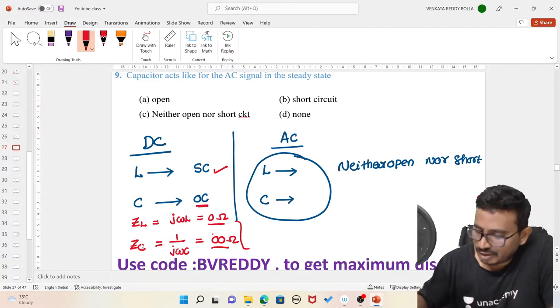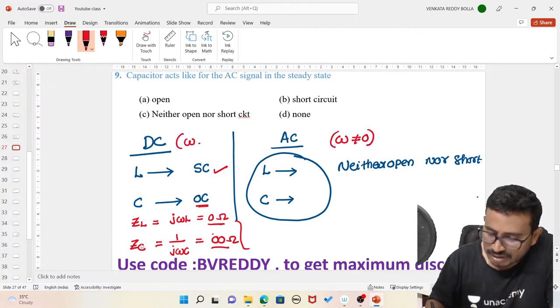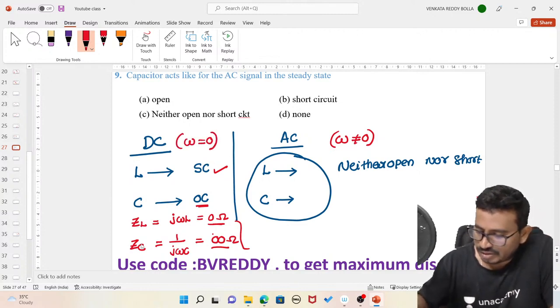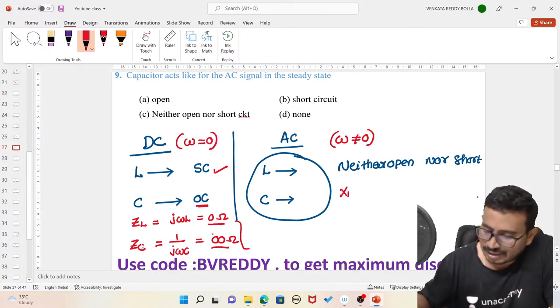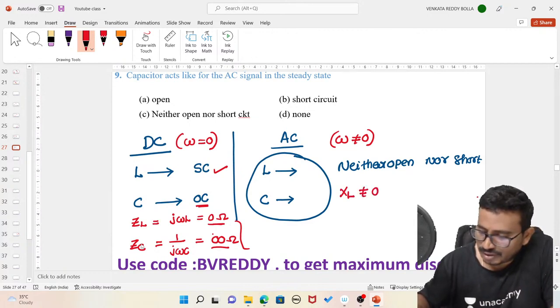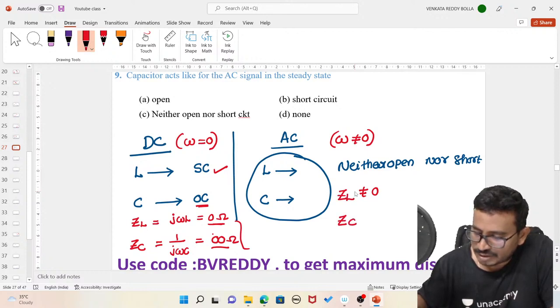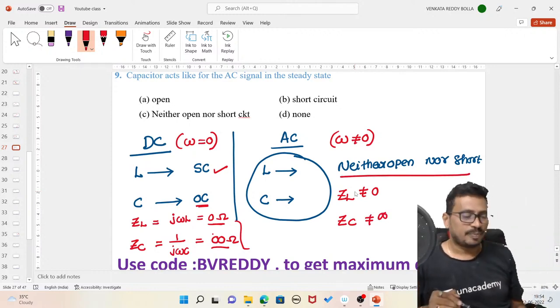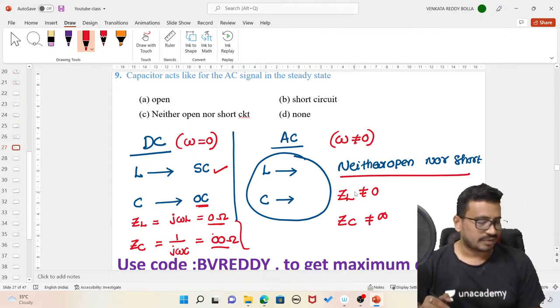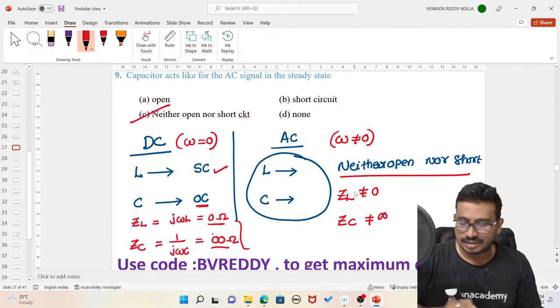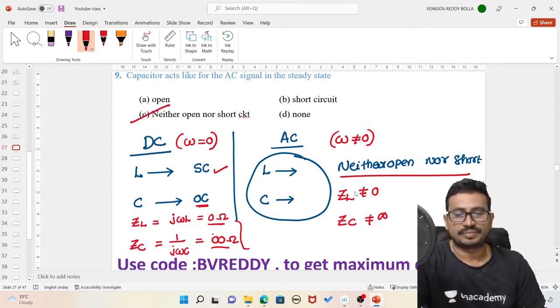But for AC, the frequency is some finite value, non-zero. For DC, frequency is 0. So XL is non-zero for AC, isn't it? Tell me all of you. So that's why the inductor and capacitor will behave with their own behavior. It does not behave like an open circuit or short circuit in case of AC, right? Neither open nor short circuit.